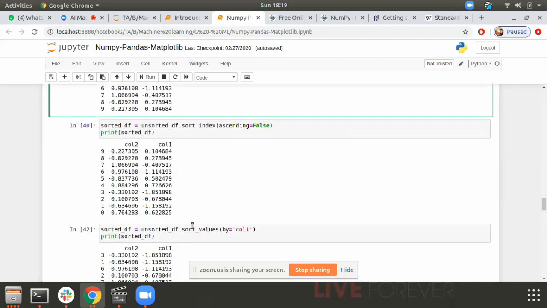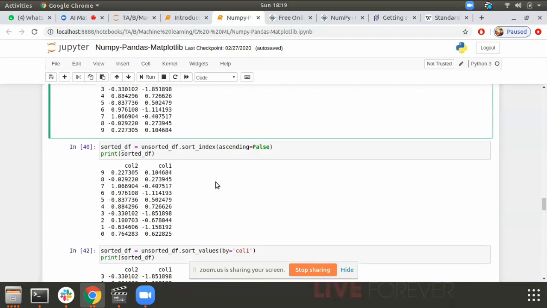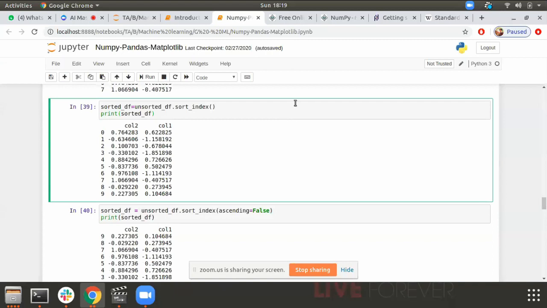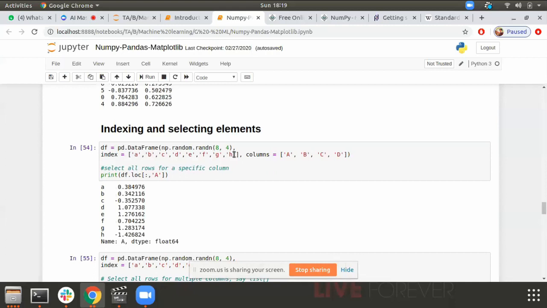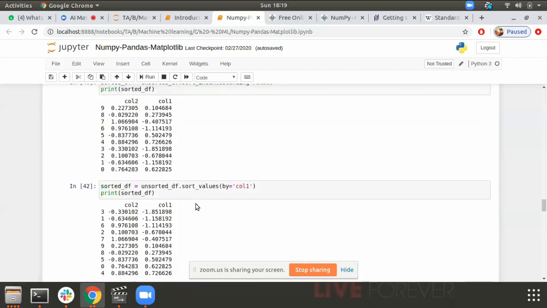Then the next thing is sort by values by column 1. So we are not sorting by the index, we are sorting by the values of the column. As you can see, negatives come first and then we have zeros. These are some of the basic functions which we use in pandas. Explore more functions on tutorialspoint and the official documentation. These topics we will cover in a later session, as it would get elongated a lot. So any doubt up till now?